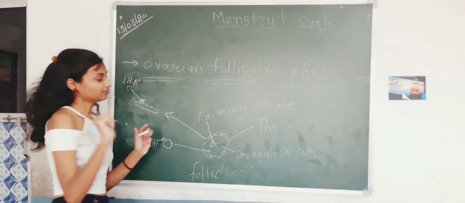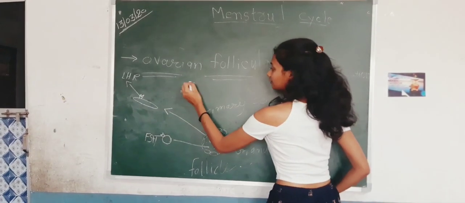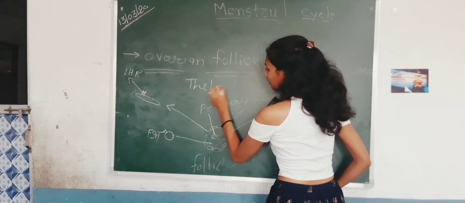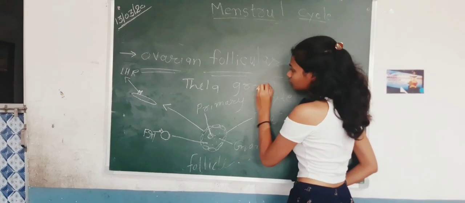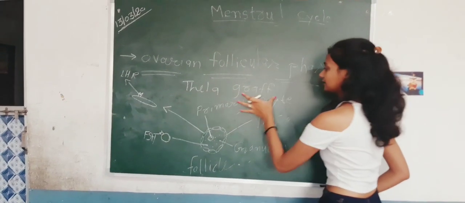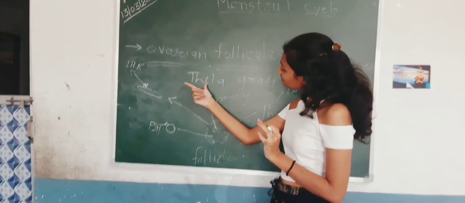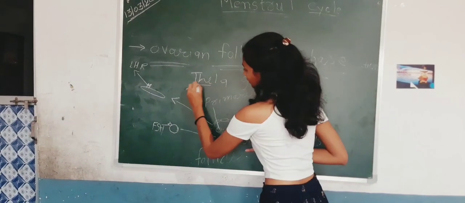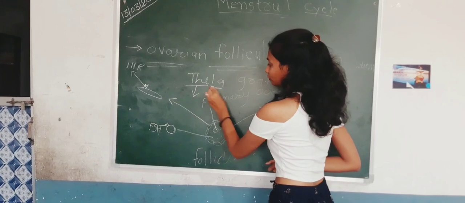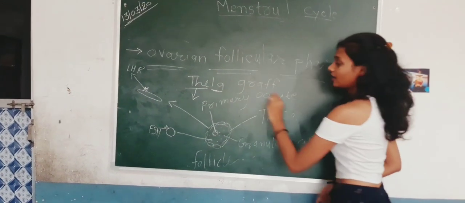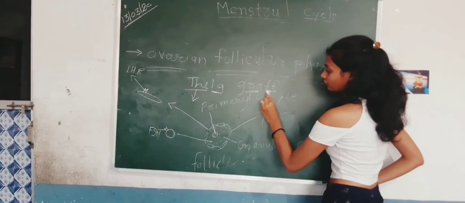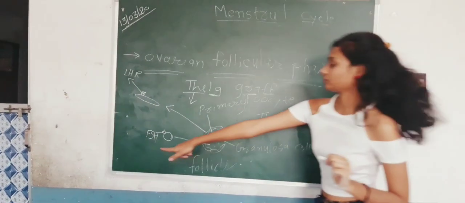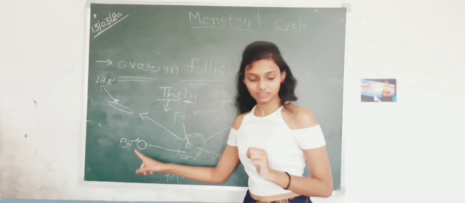There is one key you can remember it by. Most of the time we get confused about these receptors, that's why I made this key. Theca means LH: theca makes the receptor for luteinizing hormone, and granulosa cell makes the receptor for FSH, follicle stimulating hormone.